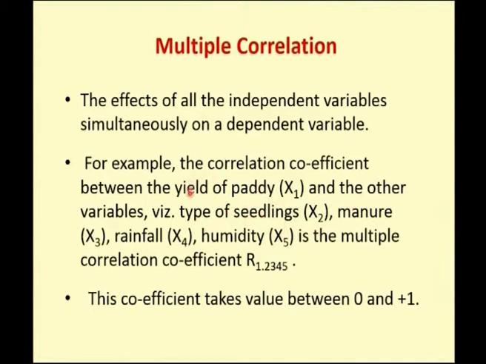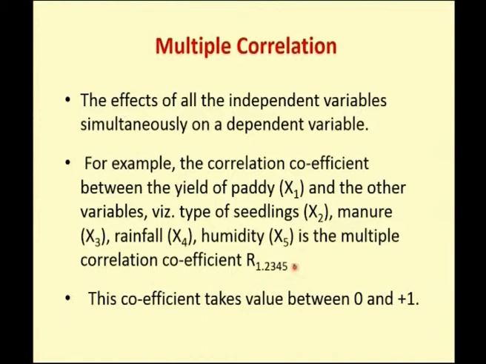The yield of paddy depends on many other factors, such as seedlings, manure, rainfall, humidity, etc., and these are all very important factors for the yield of the paddy. So the correlation between the yield and the other factors is what we check, and whether those 2 are correlated or not.